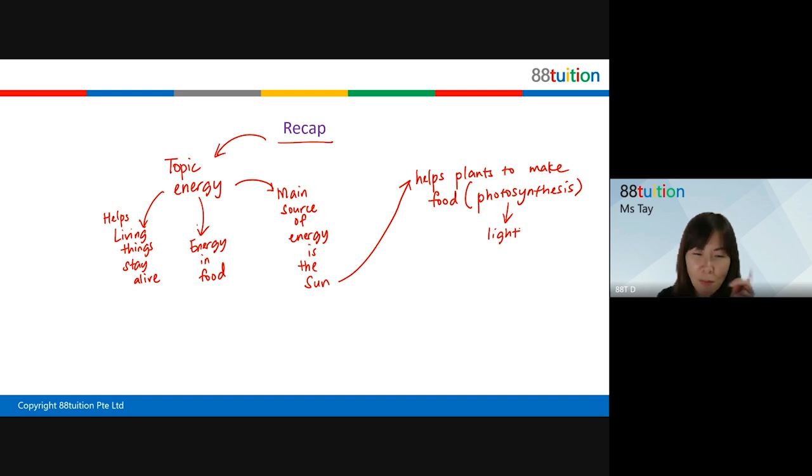Now, if you want photosynthesis to take place, the plants will need something. Yes, Jonah. Okay, so it is light, carbon dioxide, and water. Okay, so yeah, Irina said that. Very good. So these are the three things required.